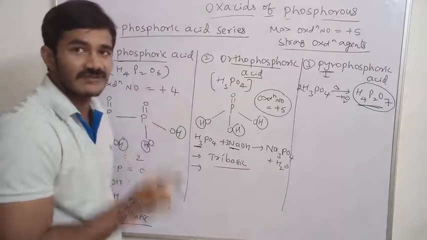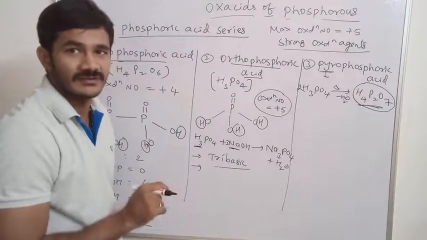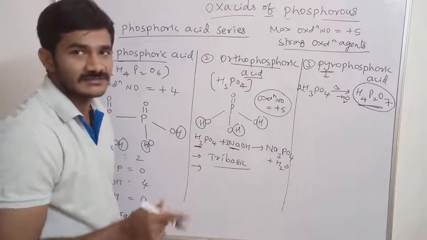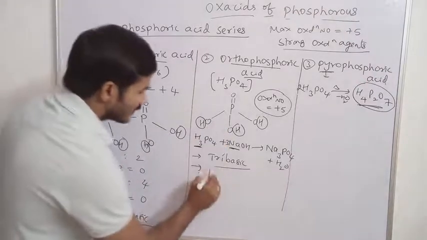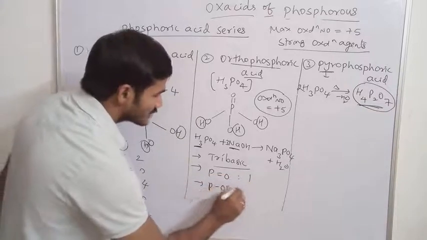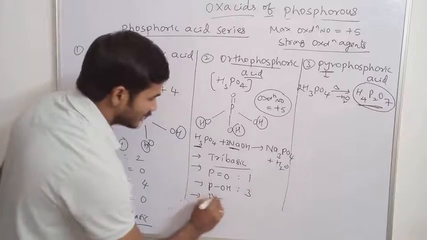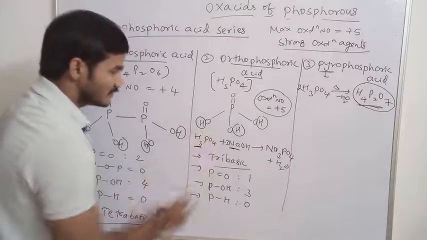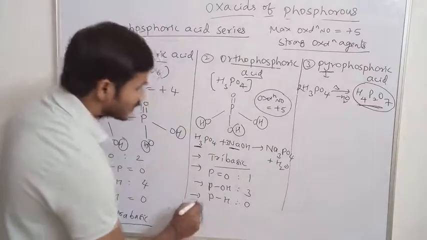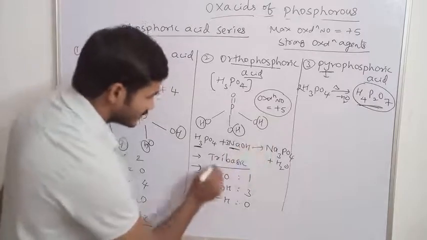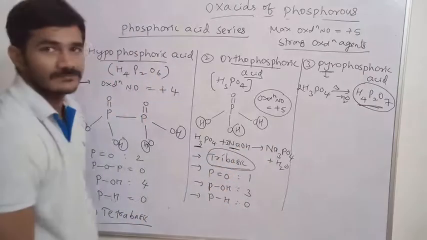Okay, only hypo has the lowest. The remaining 2 contain +5. In the phosphorus acid series also, hypophosphorus is the lowest, +1, and the remaining 2, orthophosphorus and pyrophosphorus, have +3 and +3. Here the number of P double bond O groups is 1, P-OH bonds are 3 and P-H bonds are 0. Okay, these are 0 P-H bonds. And the basicity is written here: it is a tribasic compound.